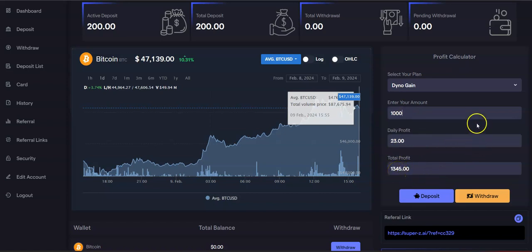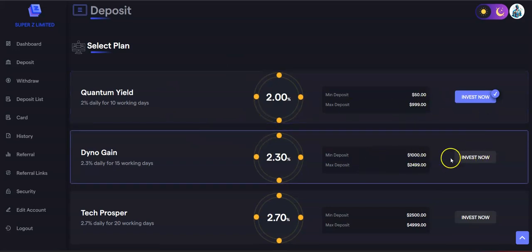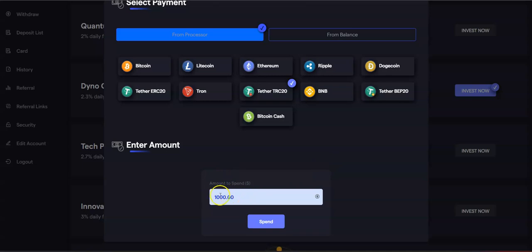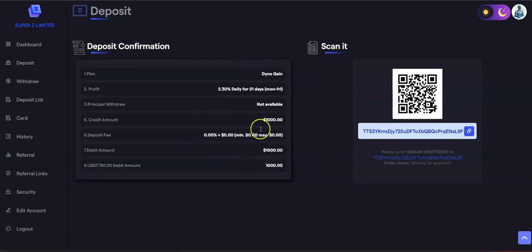Okay, so let's say you want to deposit 1,000. You come over here and hit deposit. We'll take you to this page, and obviously we are here. So we click on this one, invest now. All right, and then you're going to select the currency that you want to deposit. So let's say TRC20 USDT, and the amount, 1,000 right there. So you hit spend,